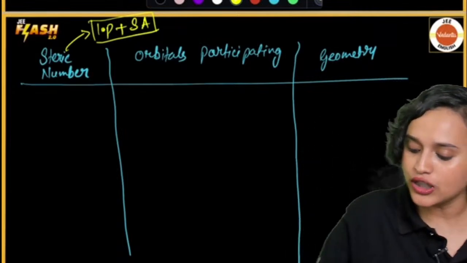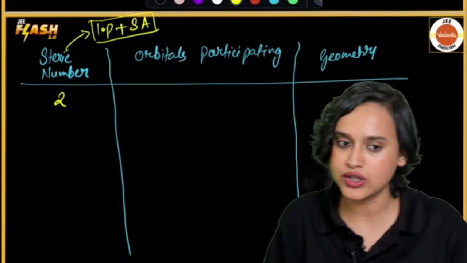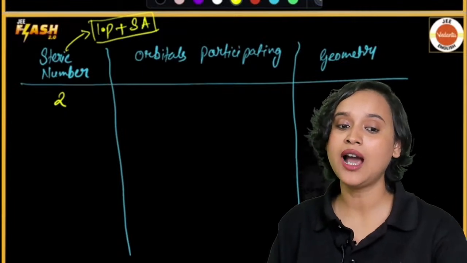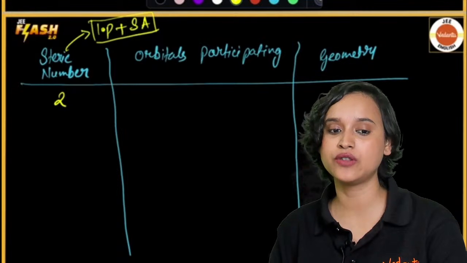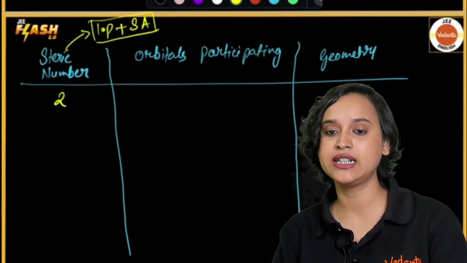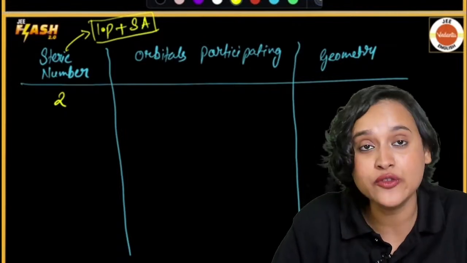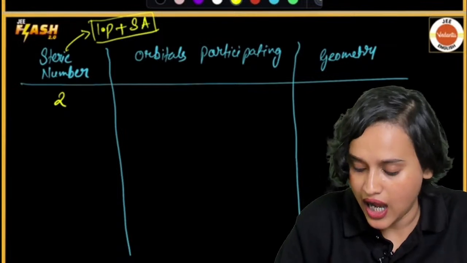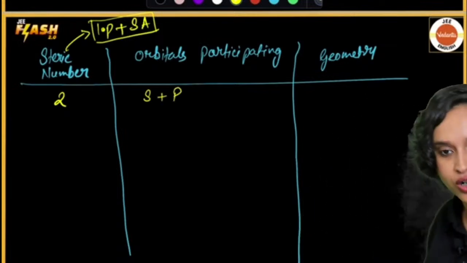So let's say that our steric number is 2. If steric number is 2, then what will happen? Any idea? If steric number is 2, you have to understand that the orbitals taking part are one s orbital definitely plus one p orbital, right?